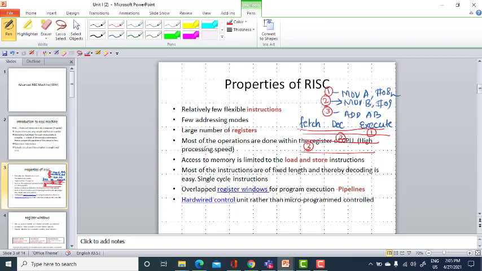But here you have a huge number of registers for processing your data, and all those registers are inbuilt in your ARM processor itself. So we try to avoid memory related operations in the case of your RISC processor.